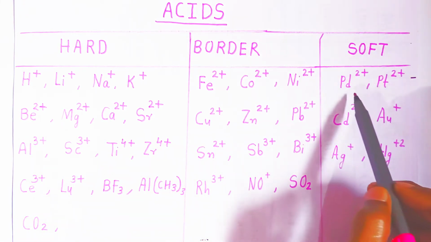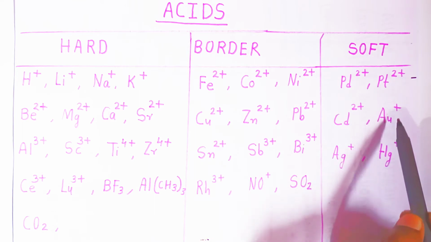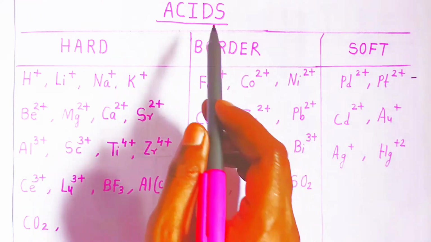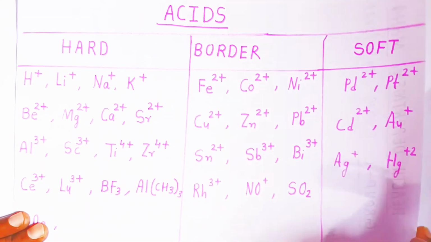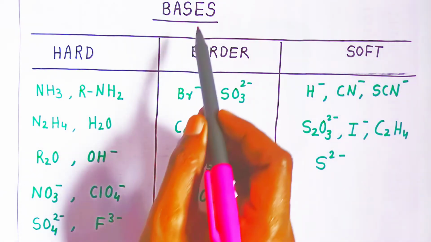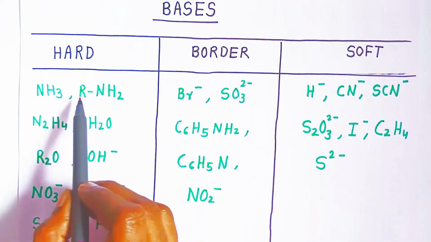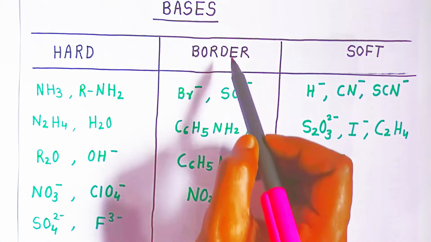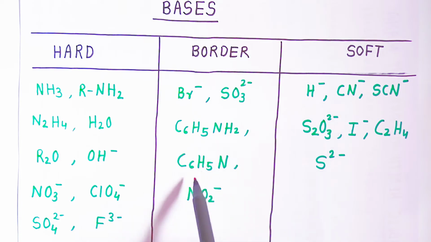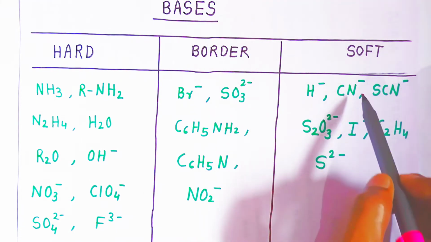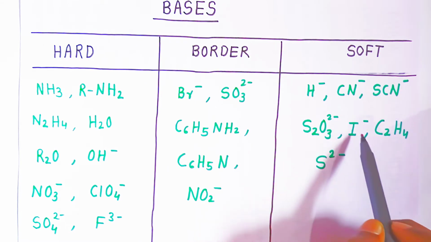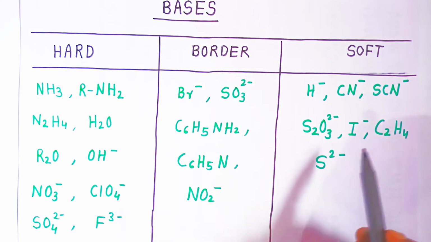Now the soft acids, students, are Pd2+, Pt2+, Cd2+, Au+, Ag+, and Hg2+. So these are how they have classified the acids. These are the metals. Now when it comes to the ligands, students, which are bases, the hard bases are ammonia, primary amines, N2H4, water, hydroxyl, NO3-, ClO4-, sulfate, fluoride, and chloride. So these are the hard bases. Now borderline, students: bromide, sulfate, aniline, pyridine, and NO2-. Soft bases are hydride, cyanide, thiocyanate, S2O3, sulfide, iodide, and C2H4. So they are coming in soft.